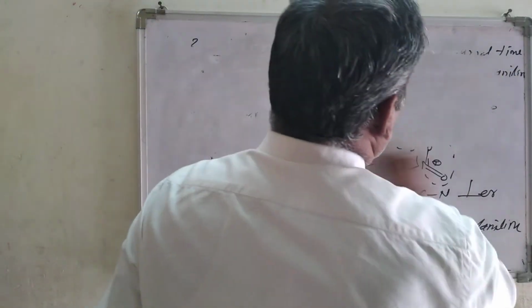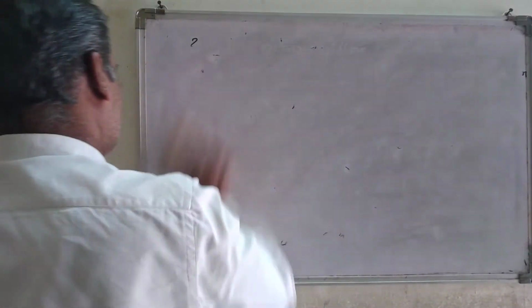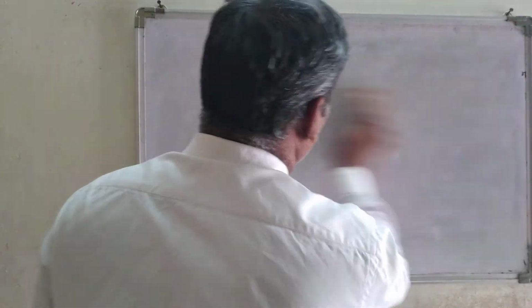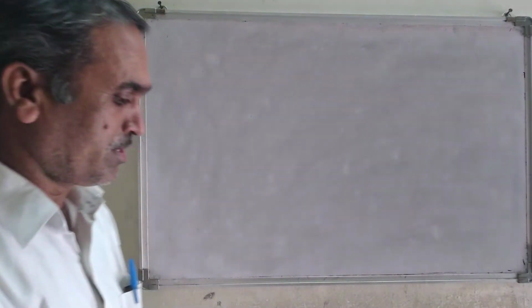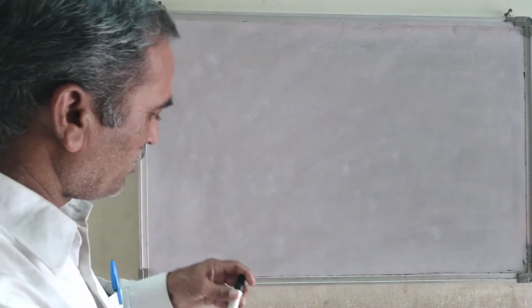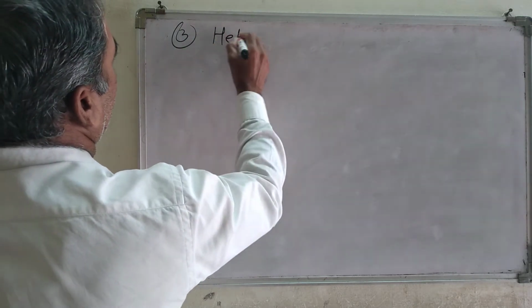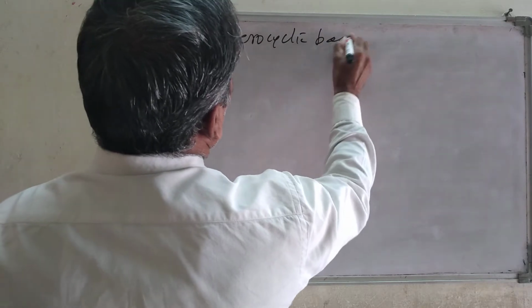Let me clean this board, and now let us find out the application of the heterocyclic bases. Now the third one is heterocyclic bases.